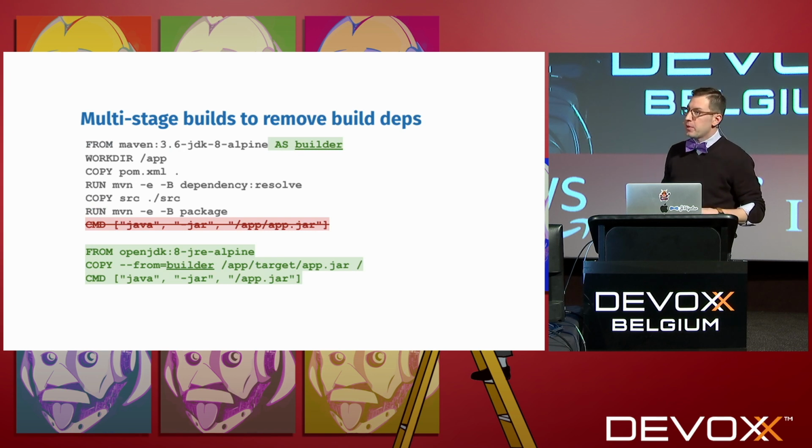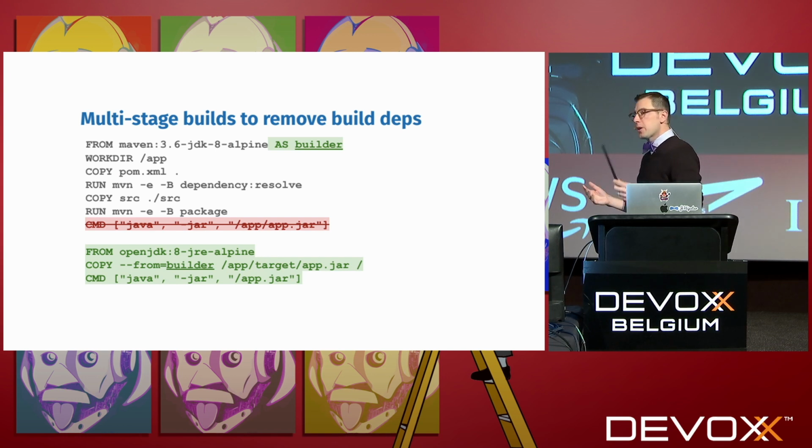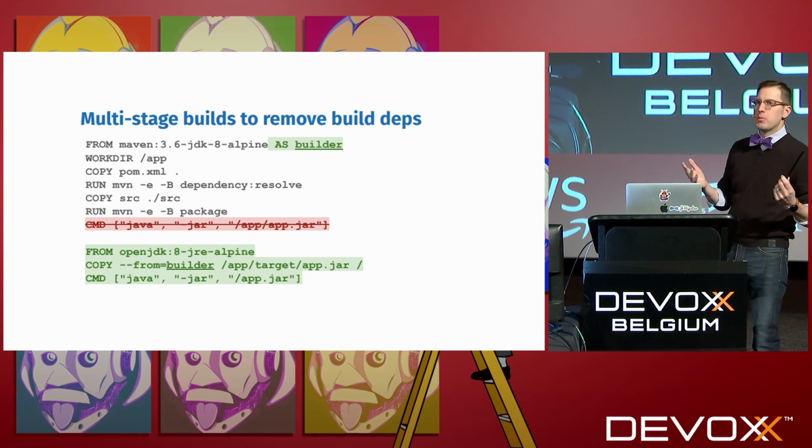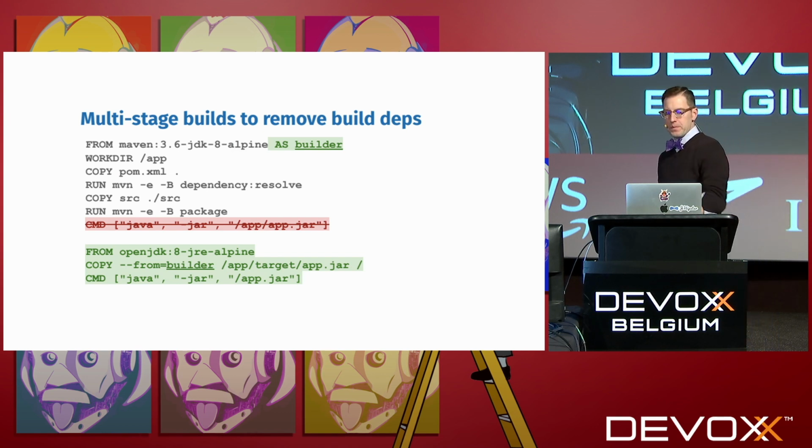We don't want to run Maven in production, so we're going to have to use multi-stage builds to copy the jar file out of that Maven container and into a new image. This works pretty well for a single jar file, but you can't use this mechanism to, for example, copy a Node.js runtime into your image. Multi-stage builds won't follow symlinks, they won't copy environment variables. That's not really what they're meant for.